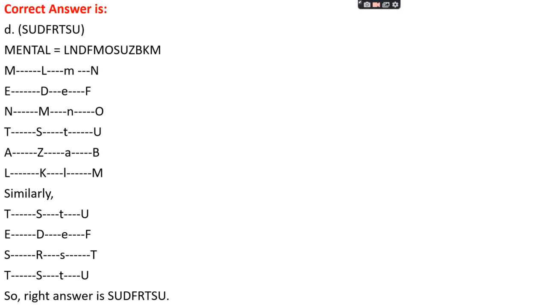SUDFRTSU. Okay, let's see the code for mental. For M, the code uses a letter before M and one letter after M, that is LN. Okay, a similar pattern is applied for this mental. For E, it uses D and F. For N, there is M and O. For T, there is S and U. For A, there is Z and B. For L, there is K and M.